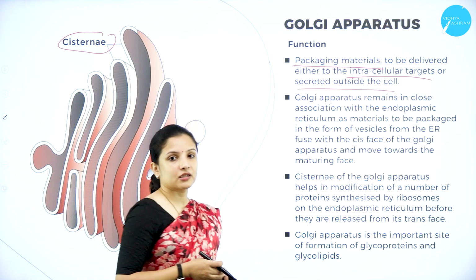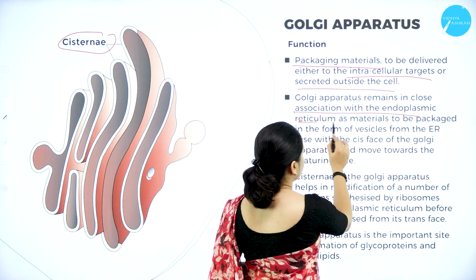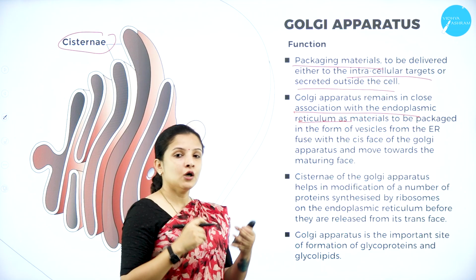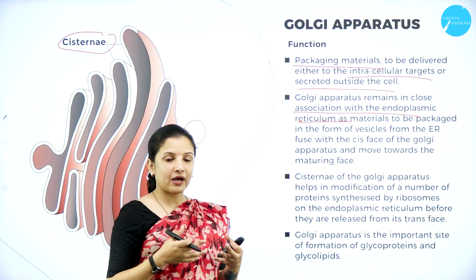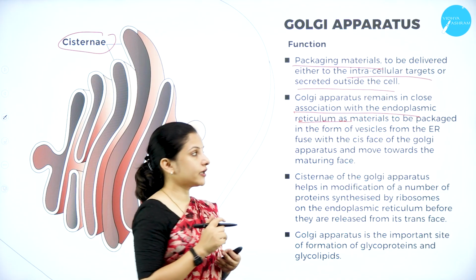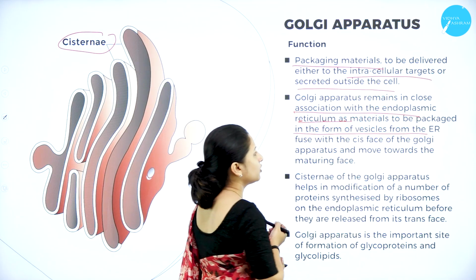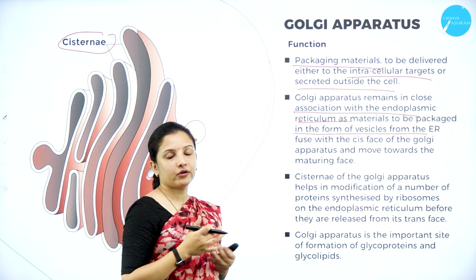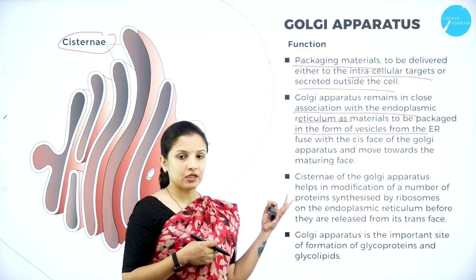And the Golgi apparatus usually remains in close association with the endoplasmic reticulum. Why? Because whatever material has to be packaged by the Golgi apparatus comes from the endoplasmic reticulum, packaged in the form of vesicles. That is why it always keeps a close association with the endoplasmic reticulum.